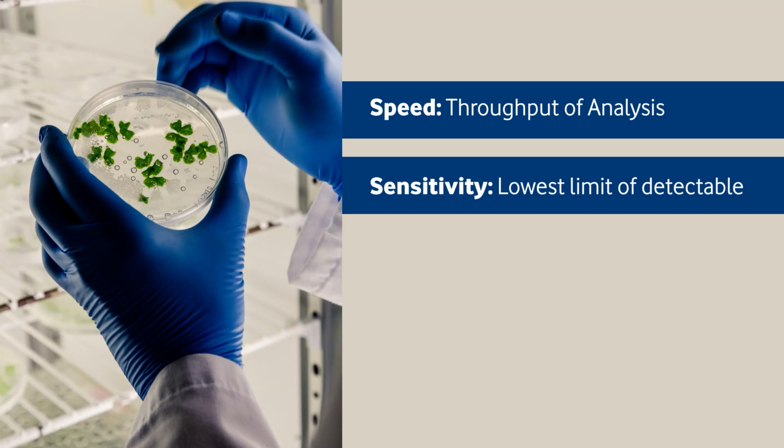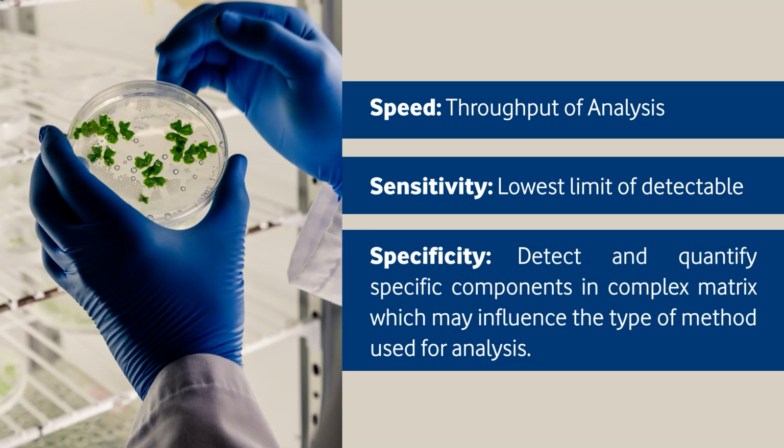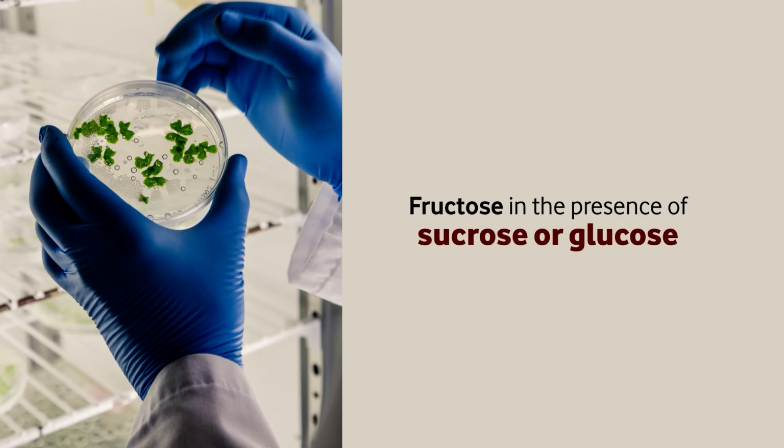Sensitivity, that is the lowest limit of detection. For a particular analyte, the lowest level the equipment can reach for quantification as well as detection is sensitivity. And then it should be able to specify, for example, fructose in a mixture of sucrose and glucose. If you want to specifically determine fructose, that is specificity. Among various constituents of similar nature, if you can specifically identify the one you are looking for, that is specificity. These are the criteria for instrument selection.